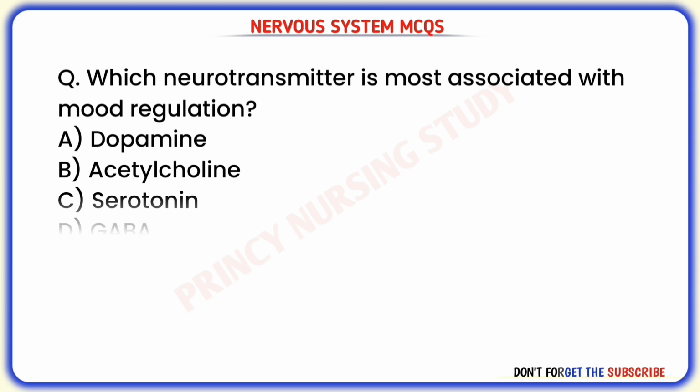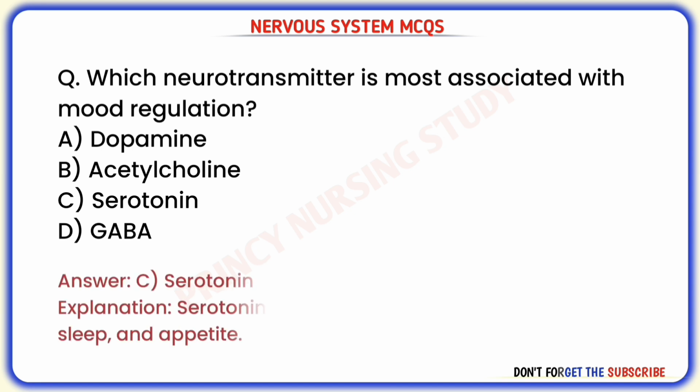Next question. Which neurotransmitter is most associated with mood regulation? Correct answer is C. Serotonin. Serotonin plays a key role in mood regulation, sleep, and appetite.